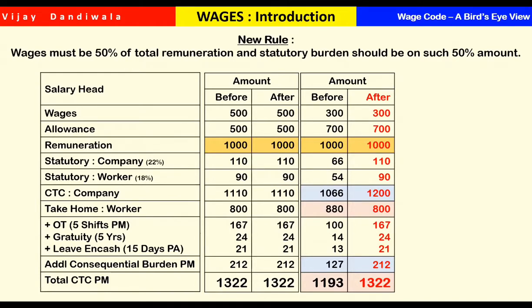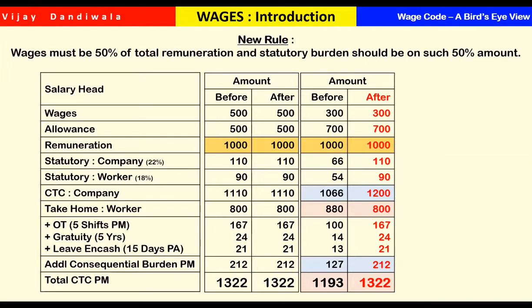First, in your company, basic, DA and special allowance are 500 rupees, and other allowances like special allowance or something like that are 500. That means your total remuneration is 1000 rupees, out of which 500 falls in the category of wages and 500 falls in the category of allowances.